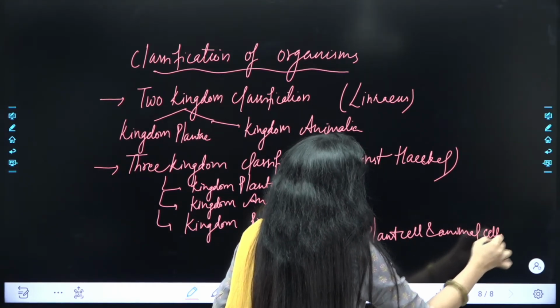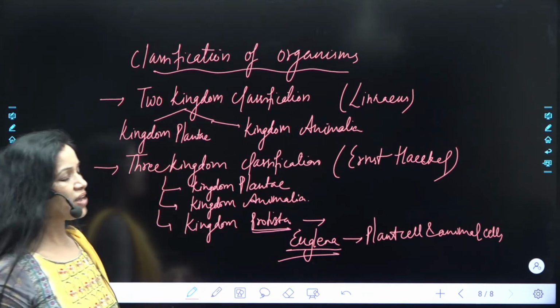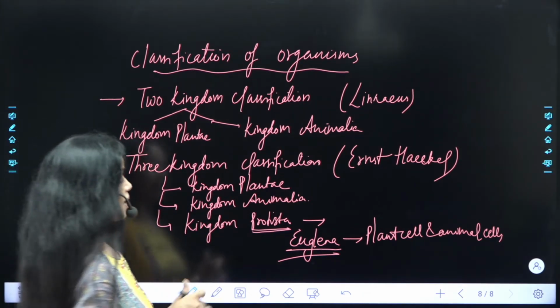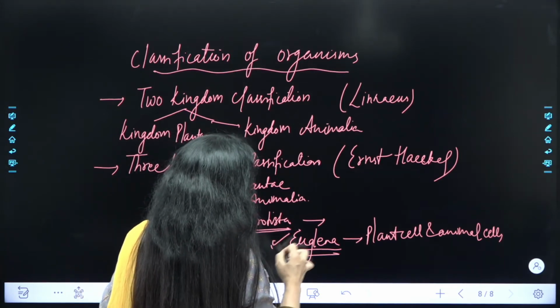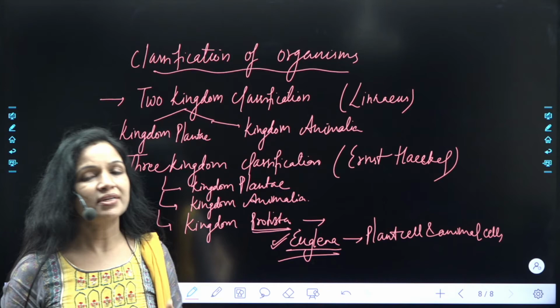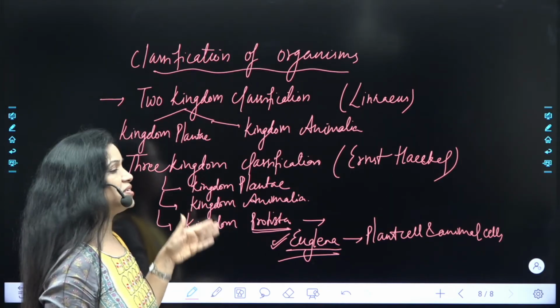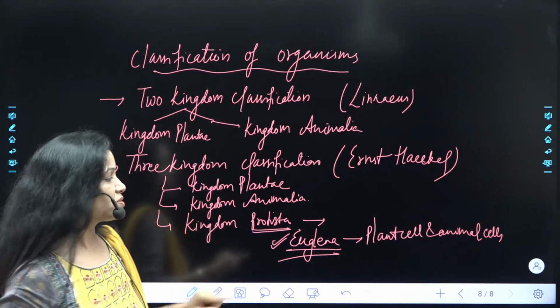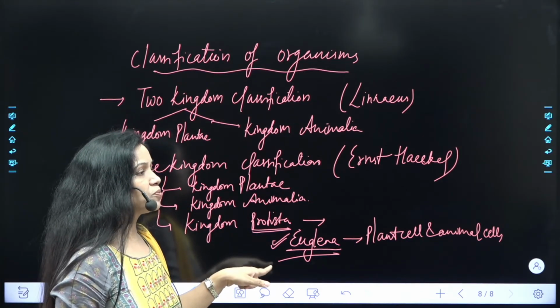But this organism does not find any place in these three kingdoms. ये question आपके already NTSE exam में पूछा जा चुका है, that which of the following organisms does not get place in any of these three kingdoms in three kingdom classification. Answer was Euglena. So please do remember.